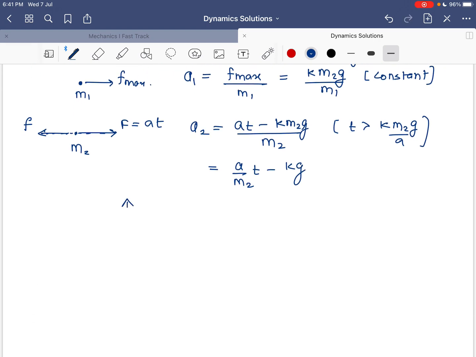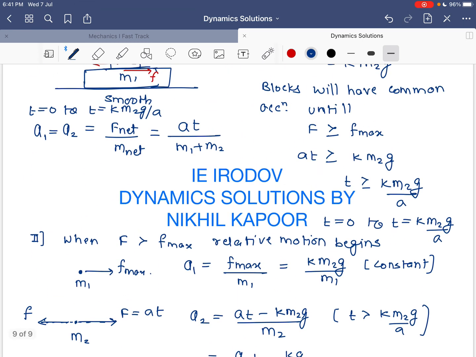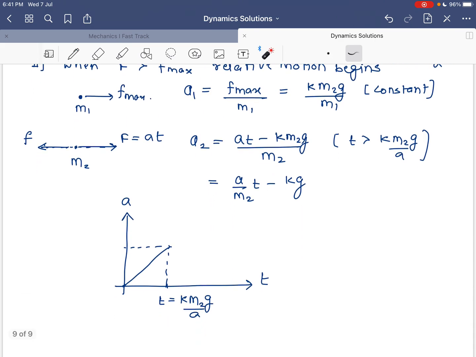Now let's plot the graph. If we plot the accelerations of both blocks in one graph, initially from t = 0 to t = k m2g upon A, the accelerations of the blocks will go on increasing with time, and finally it will achieve a value that can be easily calculated by substituting the value of t as k m2g by A in this equation. And from this moment the accelerations will separate. Body 1 will go with this acceleration, body 2 will go with a different acceleration.